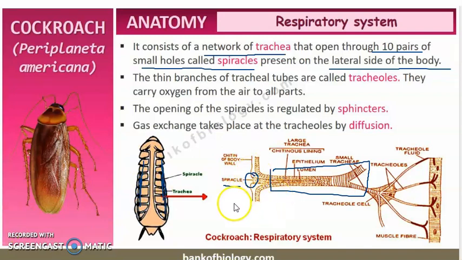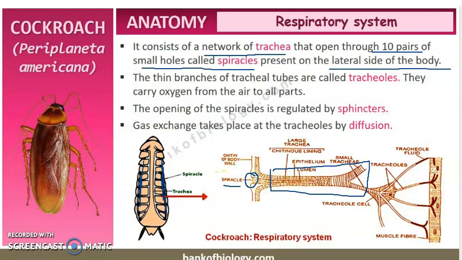How does the air enter into the cockroach's body? It is through the small hole which is called the spiracle, and from here it moves to the next part, which is called the trachea, and from the trachea it then moves into a network of tubes called tracheoles. So these are the thin branches of the tracheal tubes. Which is the tracheal tube? This is the tracheal tube. So this tracheal tube will branch into thinner tubes which are called the tracheoles.